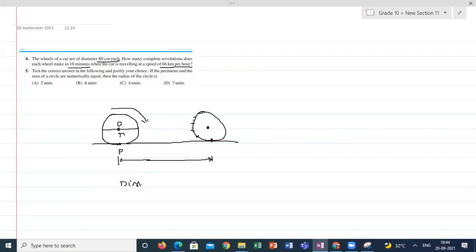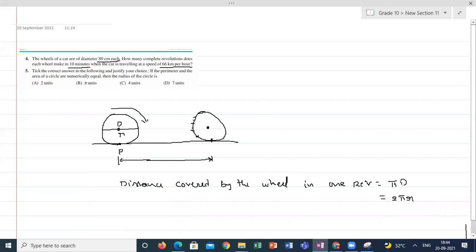The distance covered by the wheel in one revolution is equal to its circumference, pi d or 2 pi r. With the help of this, we can calculate.